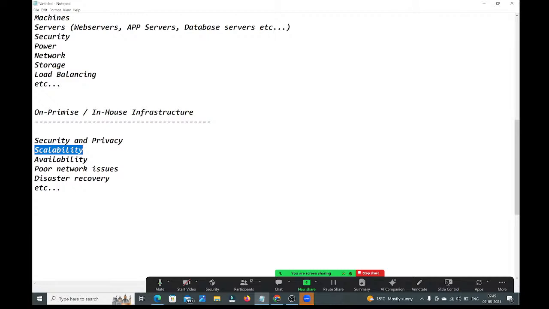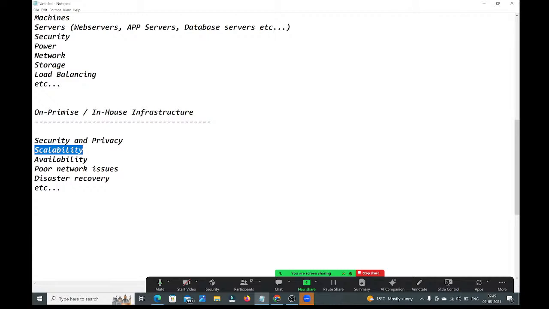Traffic is the number of requests coming to our application, the number of people accessing it. Sometimes huge numbers of people access it, sometimes very few. We don't know suddenly when traffic will increase or decrease. Whenever traffic increases, we need to increase the number of servers. Whenever traffic decreases, we need to decrease the number of servers. That is called scalability.